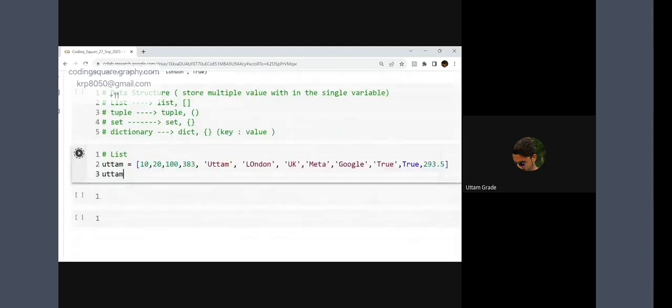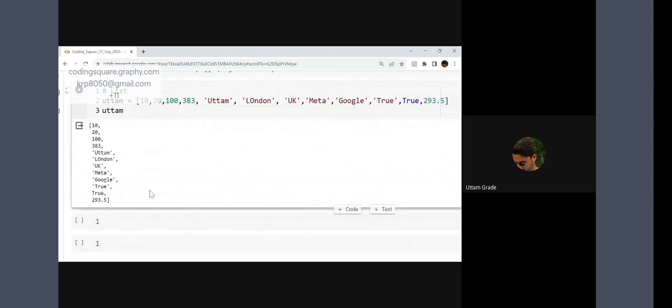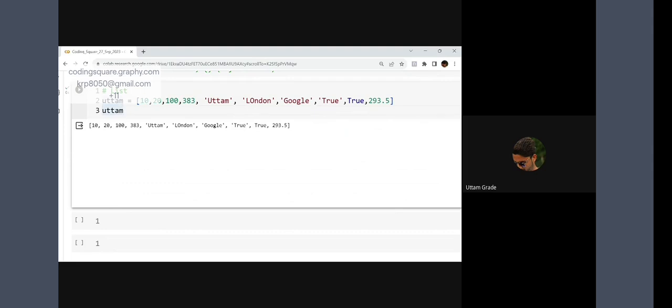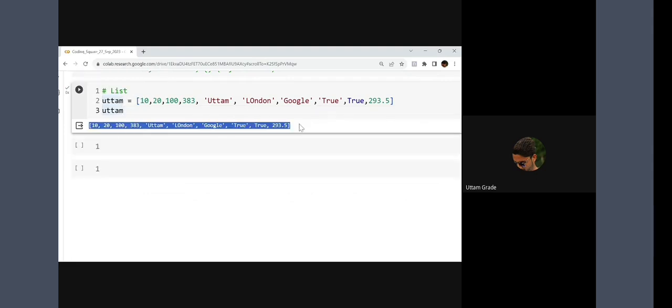See, this is list, with multiple values. You can see the symbol. If I remove this bracket, what will happen? The default data structure will come, that is tuple.